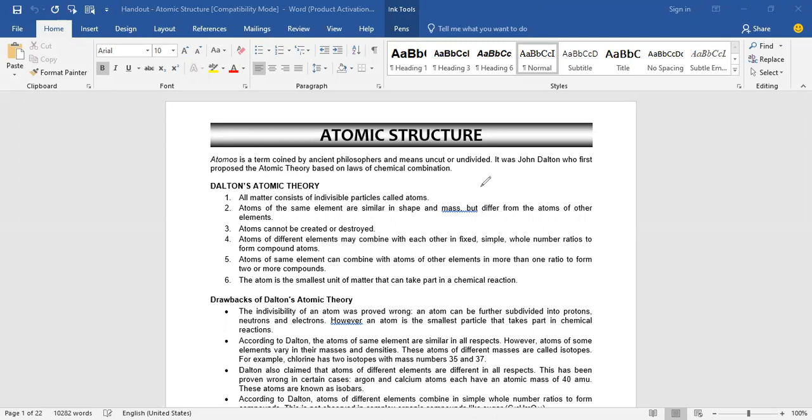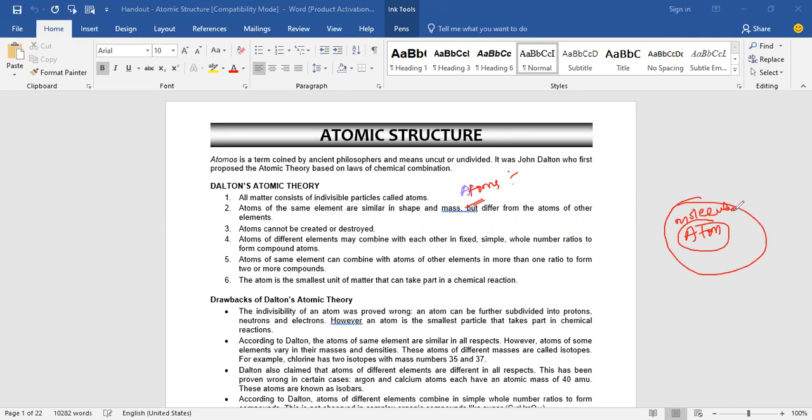So atoms means what? The building block of the matter. The atom is the smallest particle of the matter. So a group of atoms will form molecules.